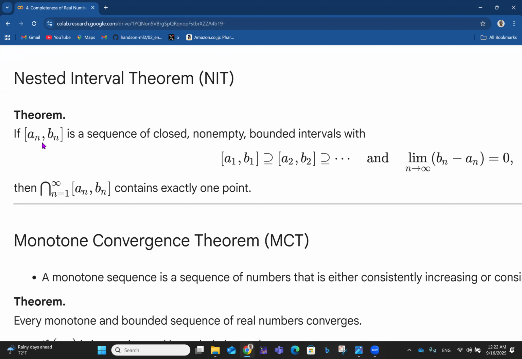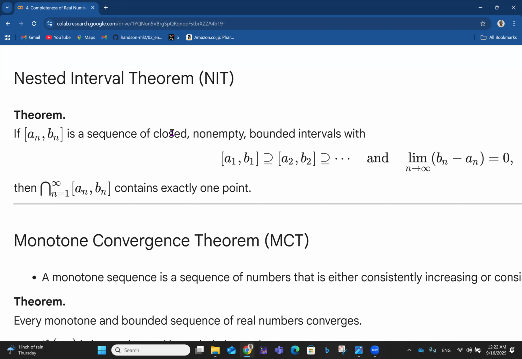So if the closed interval [an, bn] is a sequence of closed non-empty bounded intervals with the following: you have [a1, b1] containing [a2, b2], which contains [a3, b3], and so on and so forth, until the limit as n goes to infinity of bn minus an is equal to 0. So as you're moving on, as n becomes bigger and bigger, the difference between b and a is approaching 0.